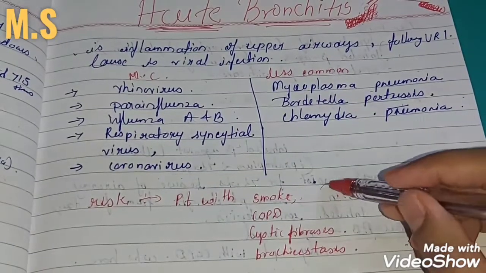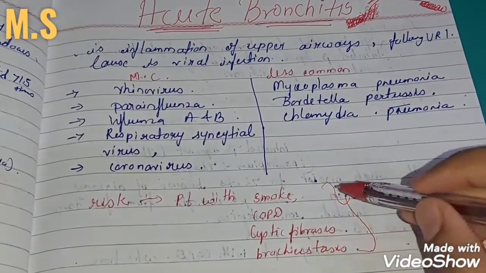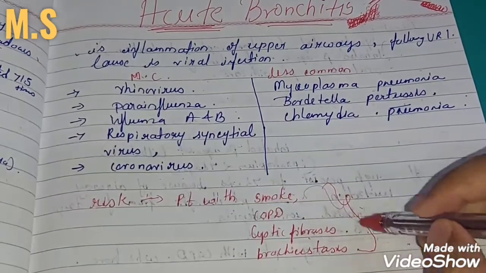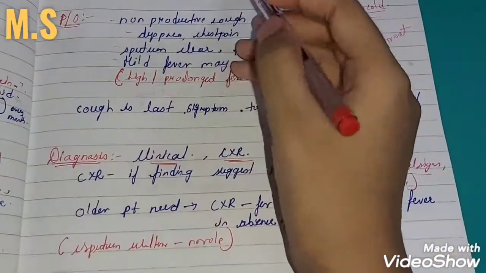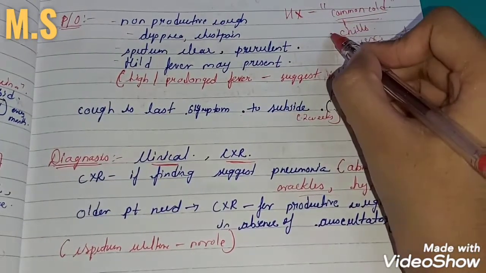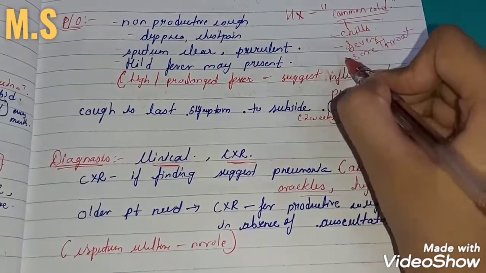So these are the patients who are at risk of getting acute bronchitis due to these diseases. Patient with acute bronchitis will have a history of common cold, which will consist of chills, fevers, and sore throat.